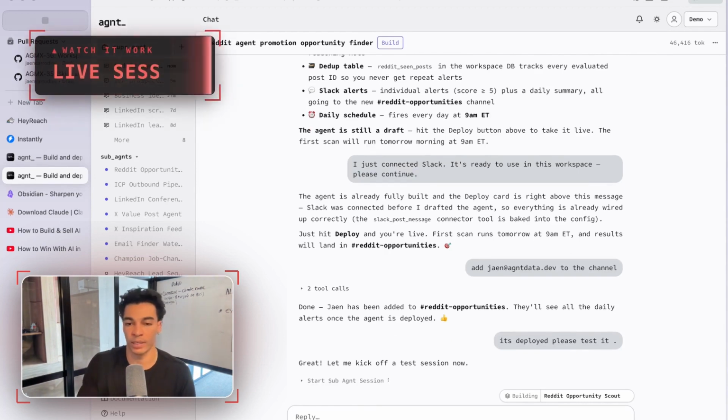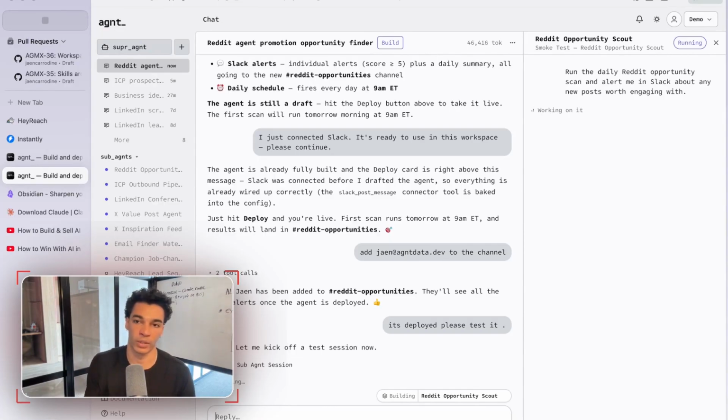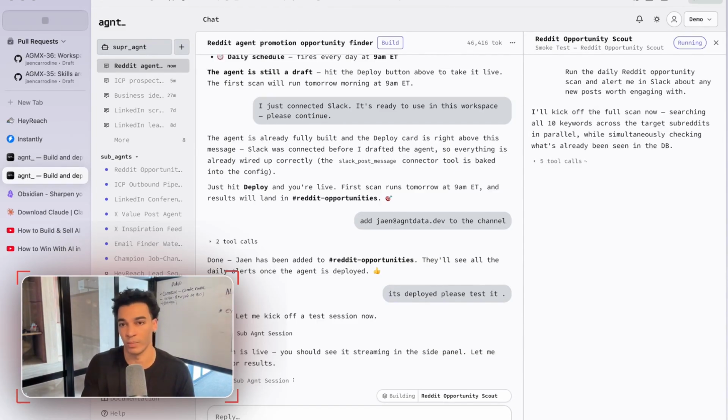So what it's going to do right now is start a session of that agent. The agent is going to start scanning Reddit, looking for good posts and alerting me in Slack. If anything goes wrong within that session, the agent that we used to build it will immediately be notified of that, and it will propose a fix to make sure things work better in the future.